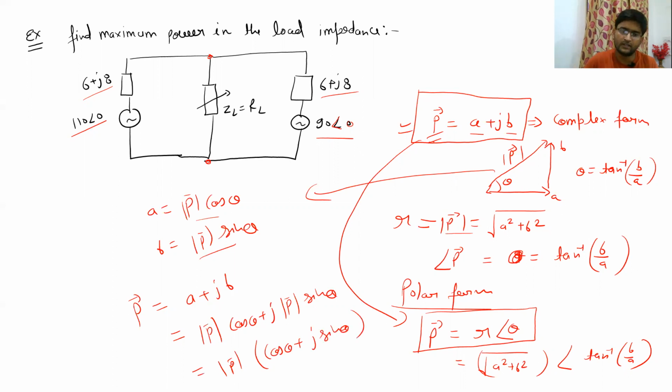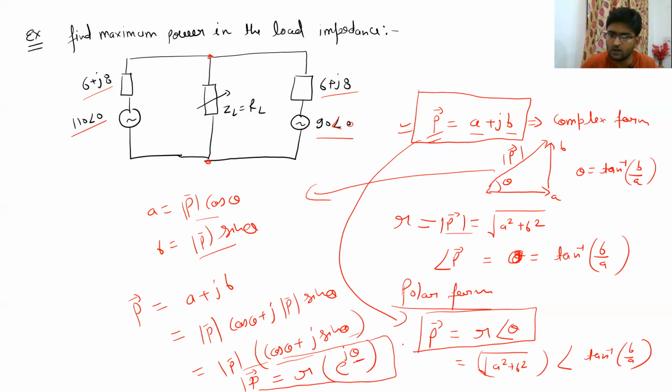Now, this magnitude of P can also be written as R. And this cos theta plus J sine theta can also be written as e to the power J theta. You already know it from the mathematics. So P is equal to R e to the power J theta, where R is the magnitude of P, and theta is called the angle of P.